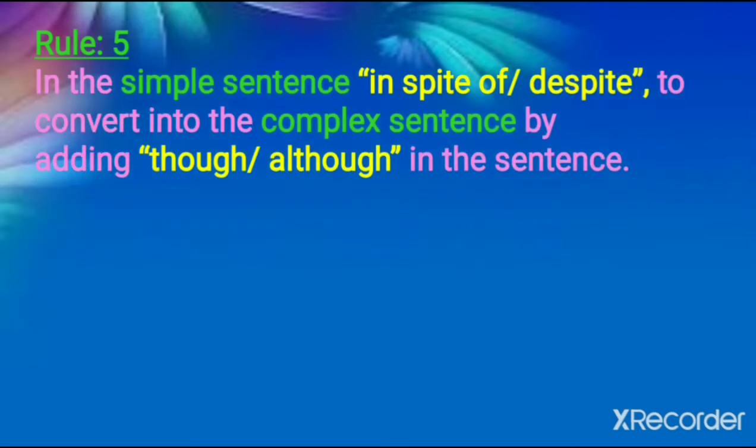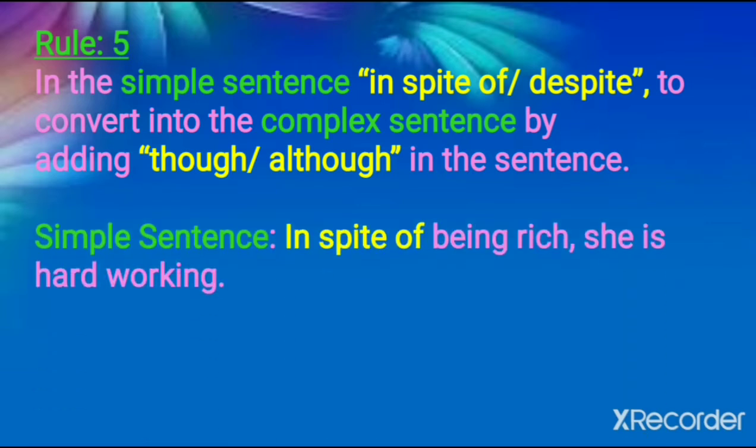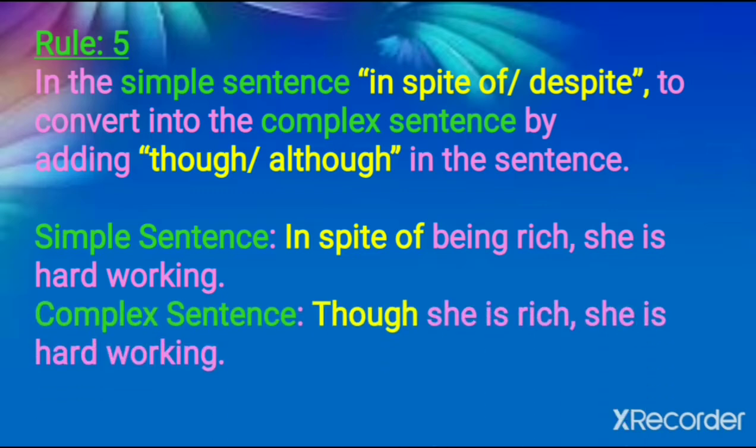In the simple sentence, if the simple sentence consists of in spite of or despite, how can you convert it? Which are the words that can be used to convert it to a complex sentence? That is though or although. Example, in the simple sentence, in spite of being rich, she is hardworking. What is the meaning of the sentence here? In spite of being rich, it means that she is rich, but she is working hard, right? So see the complex sentence. Though she is rich, she is hardworking. Got it?